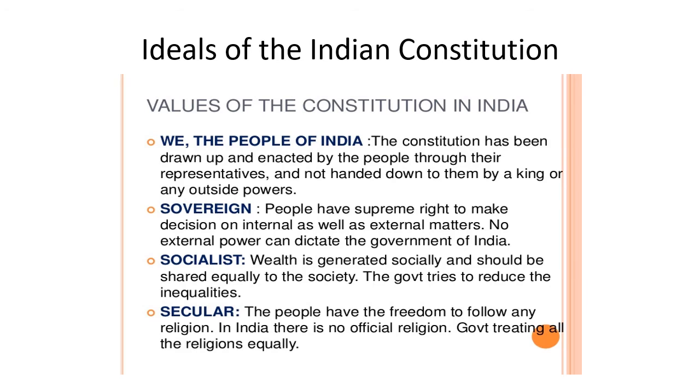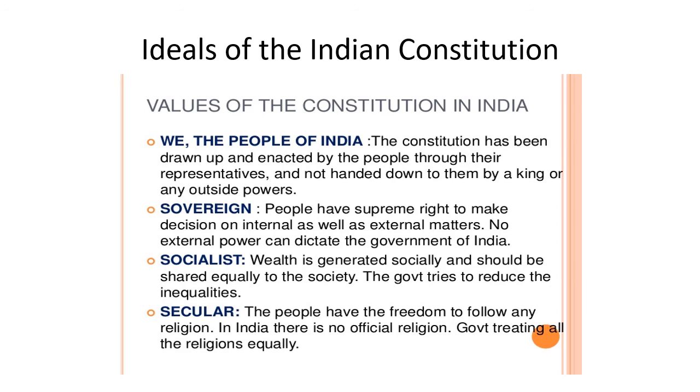Now the second ideal is sovereign. Sovereign means people have the supreme right to make decisions on internal as well as external matters. See children, we all know India is a democratic country, and in a democratic country the power is in the hands of people. They can elect anyone to become the prime minister through elections. They can change their leader in the next elections. So sovereign means that the power is in the hands of people, whether in internal matters or external matters. The people will rule the government of India.